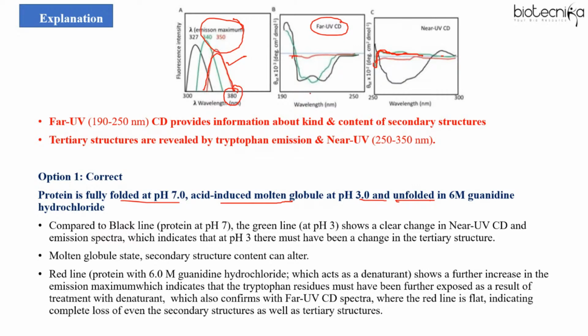And if you see the far UV, the red line is flat. Like if you look here, the black one is folded at pH 7, but the red line is completely straight. That means there is no absorption shown here. No absorption means that the protein has lost its secondary structure and even tertiary structure, because far UV indicates the content of secondary structure, right? So yes, that means it is now unfolded, right? So this statement is correct.